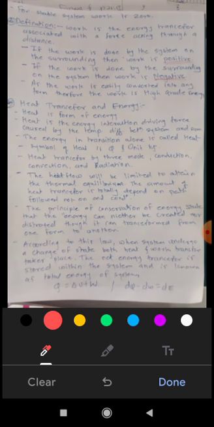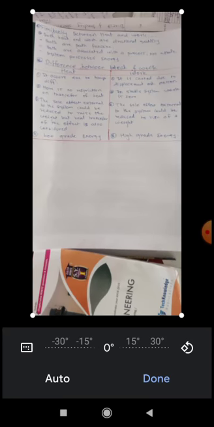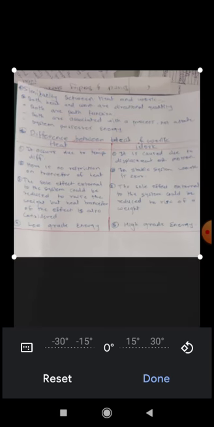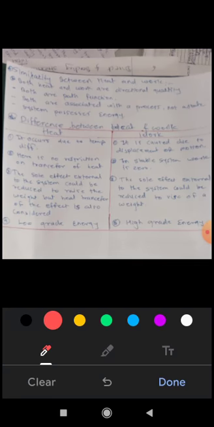Now let's see the similarity between heat and work. What are the similarities between heat and work? Both heat and work are directional quantities.